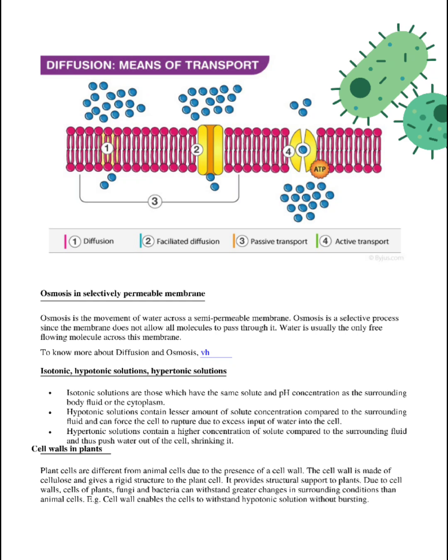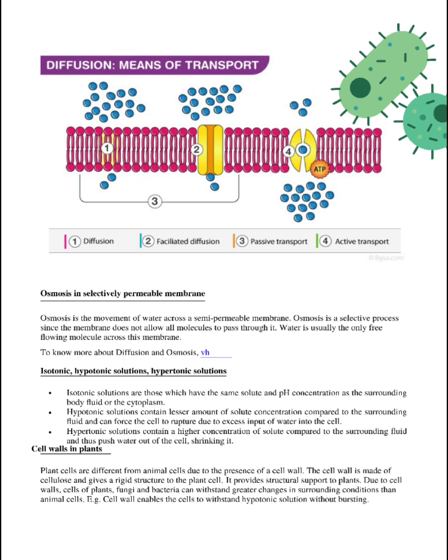Isotonic solution is one in which both the solute and the pH are the same as the surrounding body fluid and cytoplasm. Hypotonic has a lesser amount of solute concentration compared to the surrounding, and hypertonic solution has a higher concentration of solute compared to the fluid and pulls water out of the cell, shrinking it.